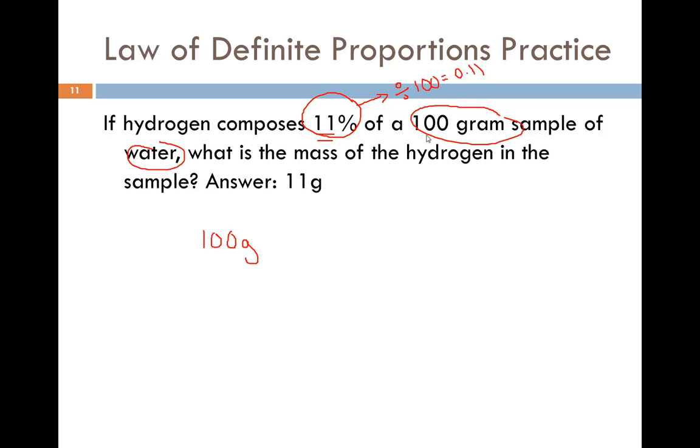So times 0.11. That comes out to be 11 grams of hydrogen. That means the remainder of that, which is 89 grams, would then be the oxygen.